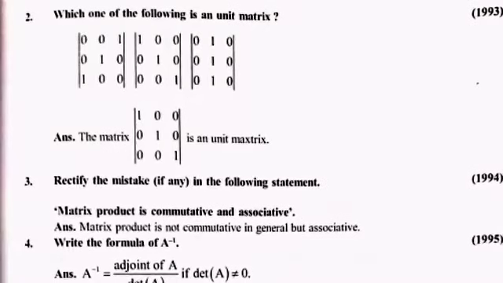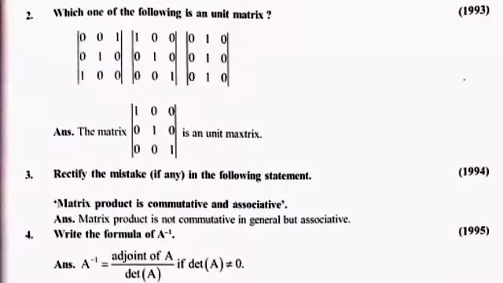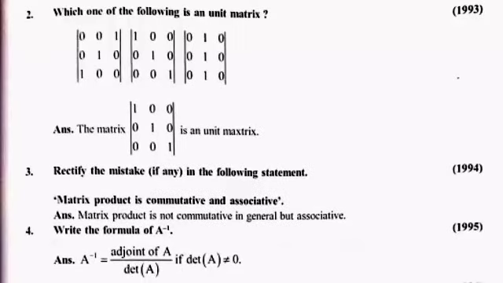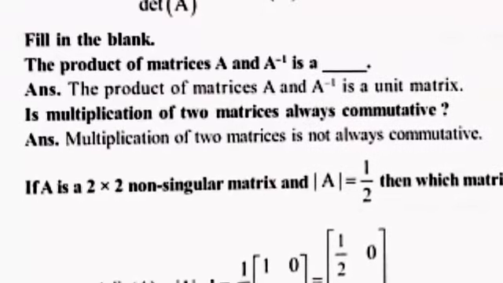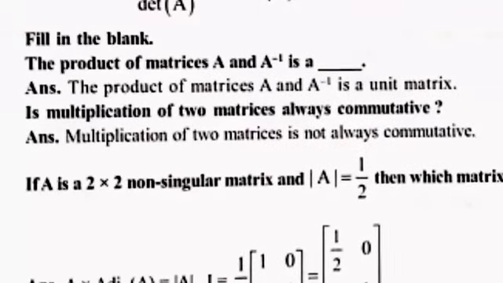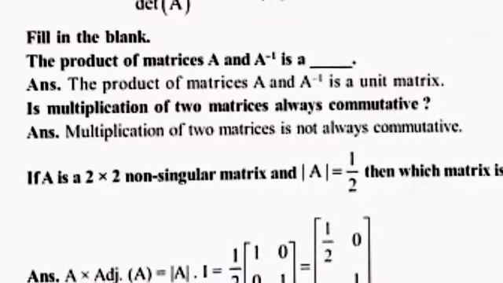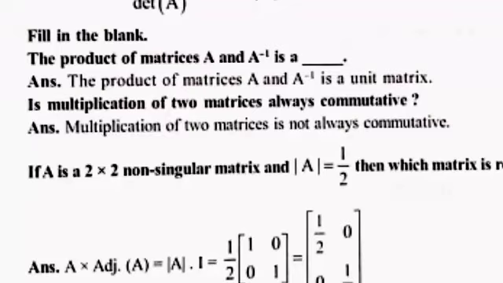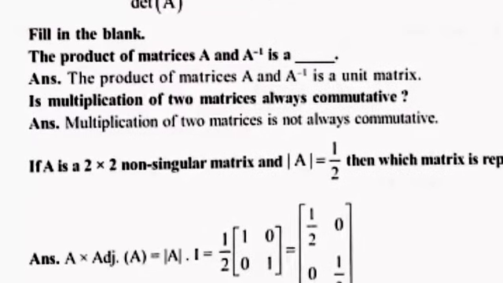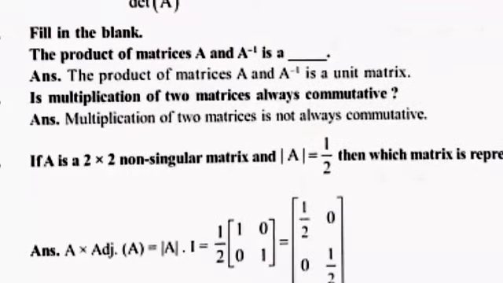Next is question number 5. Fill in the blanks: the product of matrix A and A inverse is a dash matrix, and the answer is the product of matrix A and A inverse is a unit matrix, which is in the year 96. Question number 6: is multiplication of two matrices always commutative? The answer is, multiplication of two matrices is not always commutative, and this is in year 96.